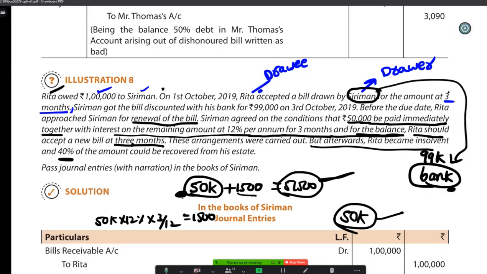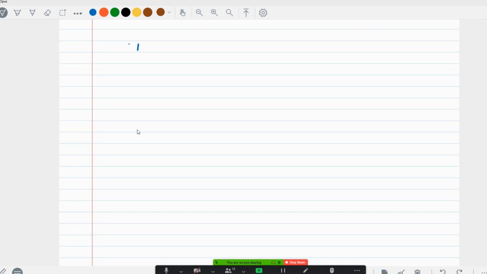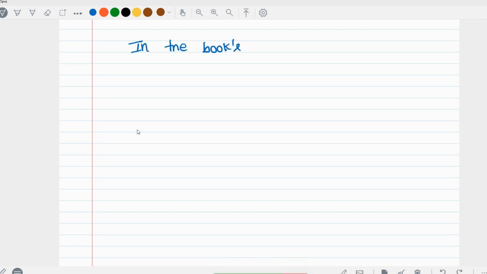Okay, first what happened? Siriman drew a bill. Just a second. In which books are we writing? We are writing in the books of Siriman, that means in the books of the drawer. So here Siriman drew a bill on Rita.